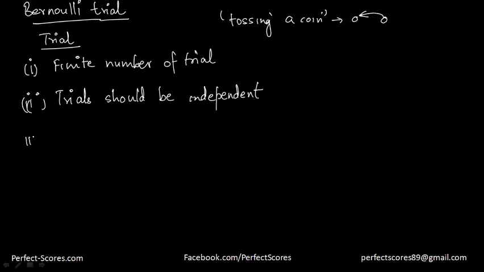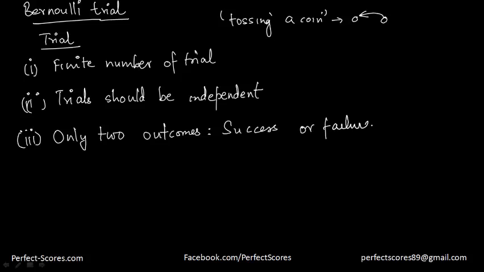One of the most important characteristics of a Bernoulli trial is that there are only two types of outcomes, and we call them success or failure. When we toss a coin, there are only two outcomes: either a head or a tail. So if you're playing a game where you win if a head turns up, then head is a success and tail is a failure.